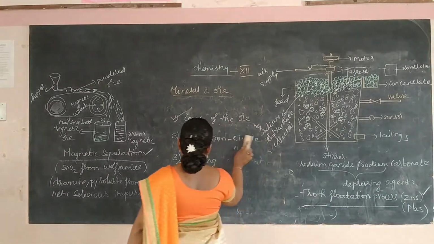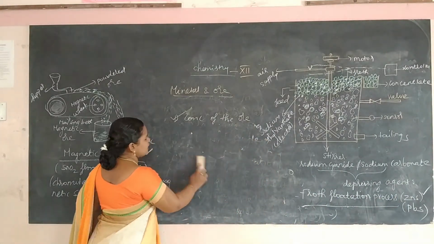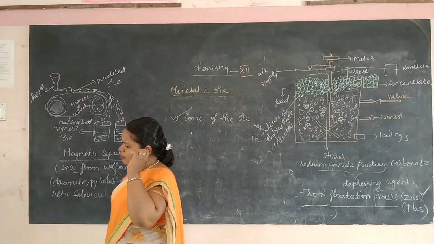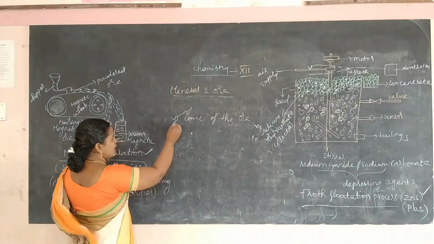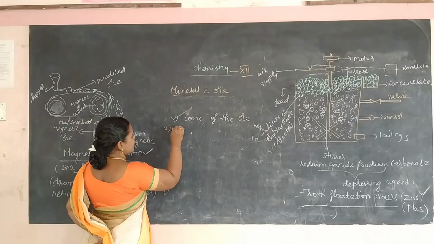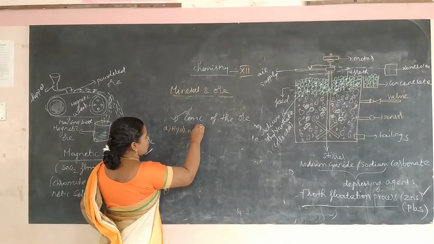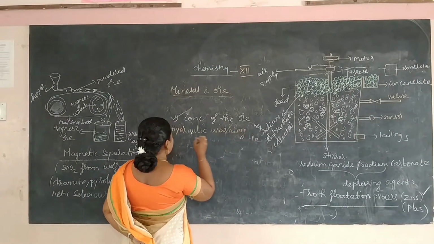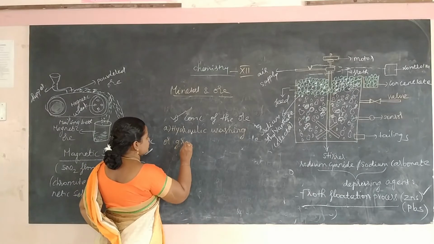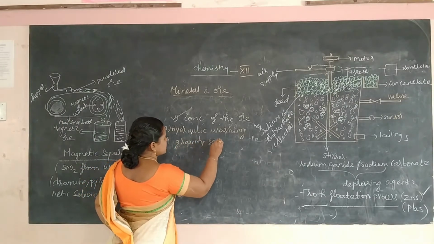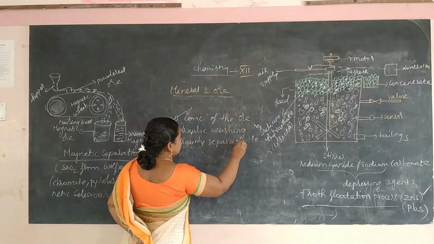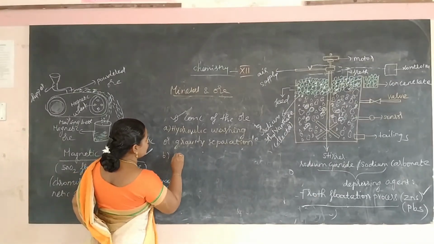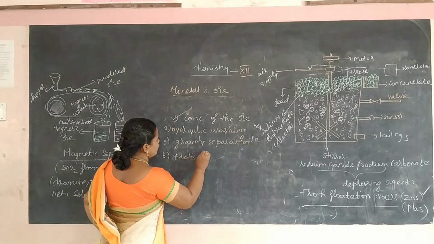Depending upon the nature of the metal and the nature of the ore, the concentration methods are different. For example, the first method is hydraulic washing or gravity separation process. And the second method is froth flotation process.